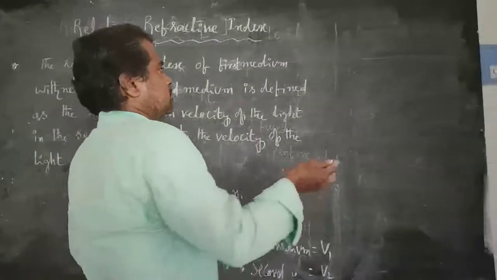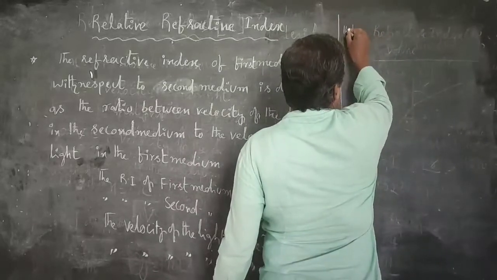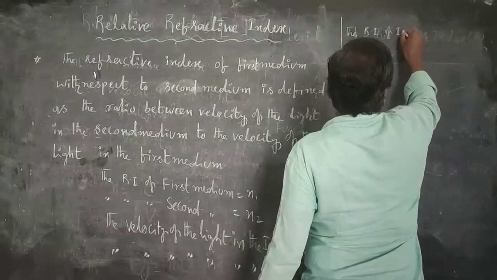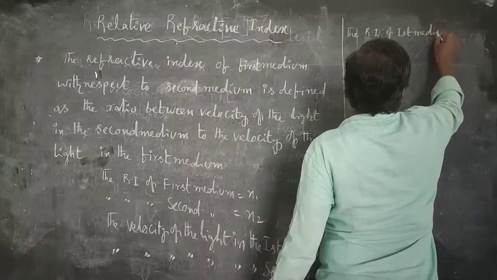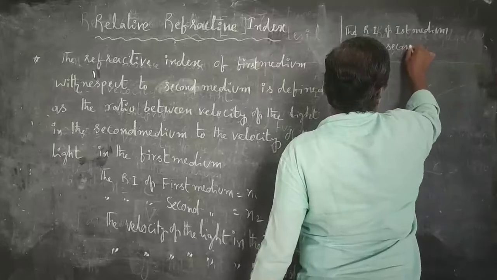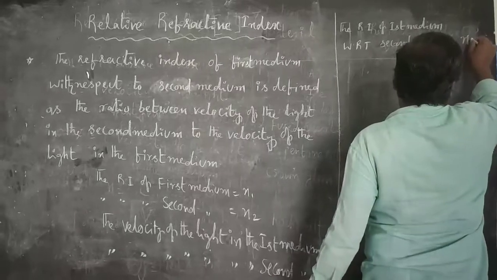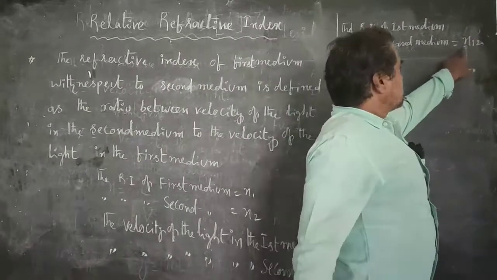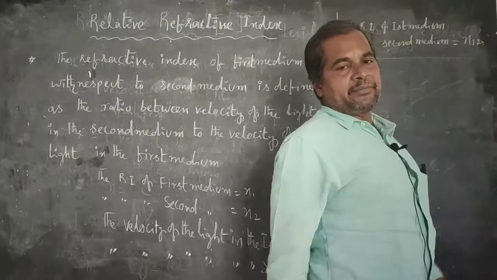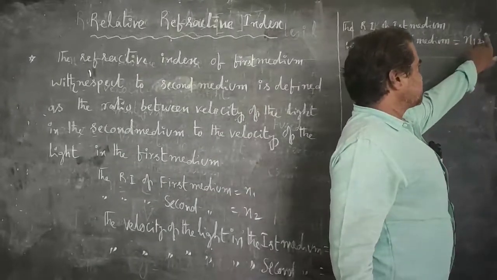How? The refractive index of the first medium with respect to the second medium is known as the relative refractive index of the first medium with respect to the second medium.